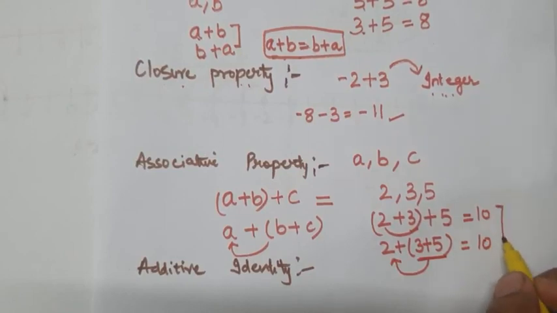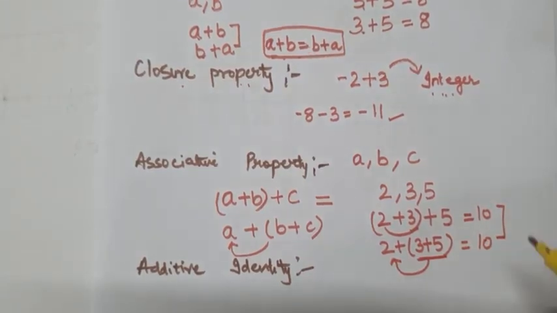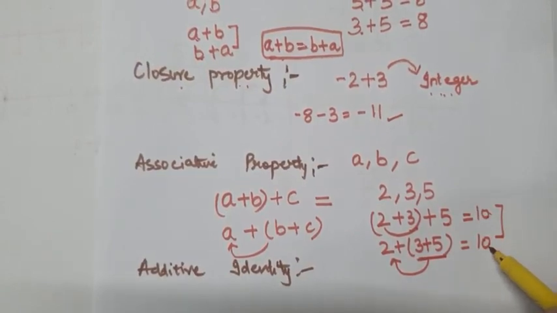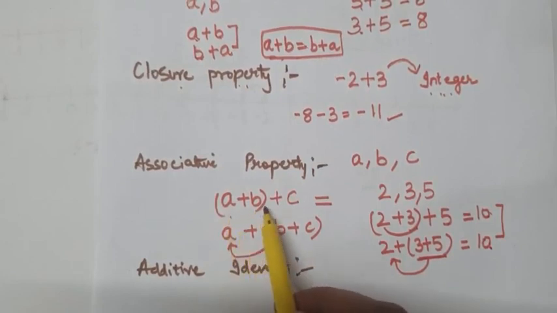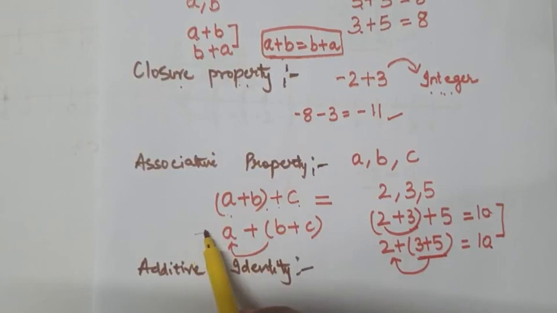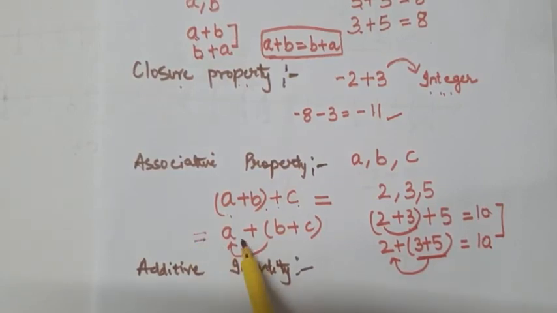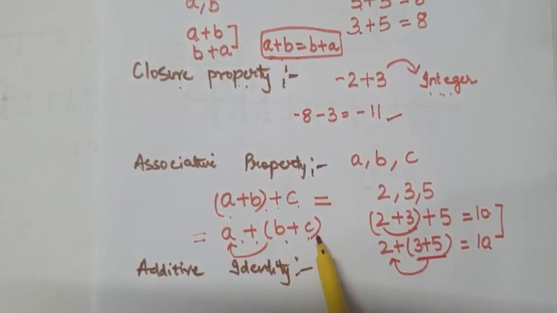So these two answers are same. So associative property says that (a plus b) plus c is always equal to a plus (b plus c).